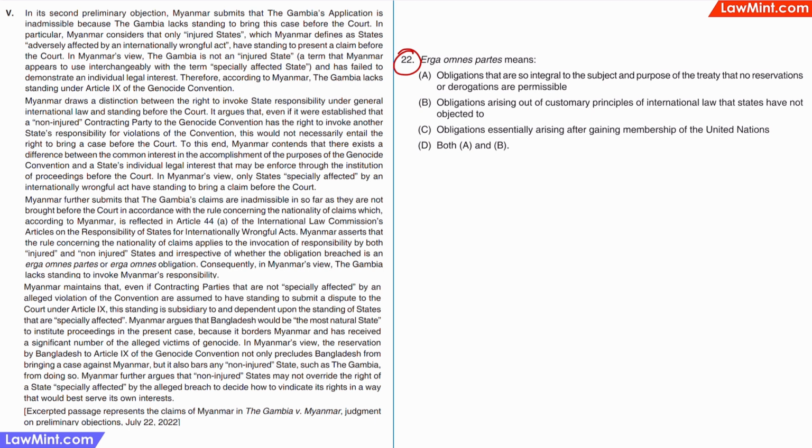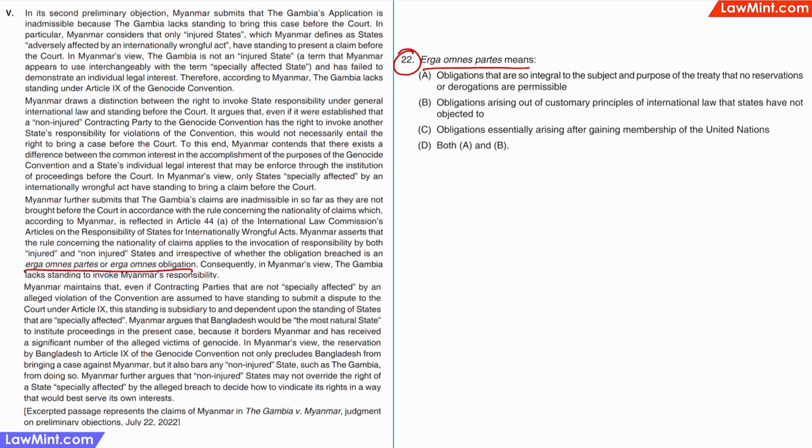Question 22 is asking about the meaning of the Latin phrase erga omnes partes. The passage mentions the term here, but does not elaborate on its meaning, definition or explanation of the term. So this is an external question.